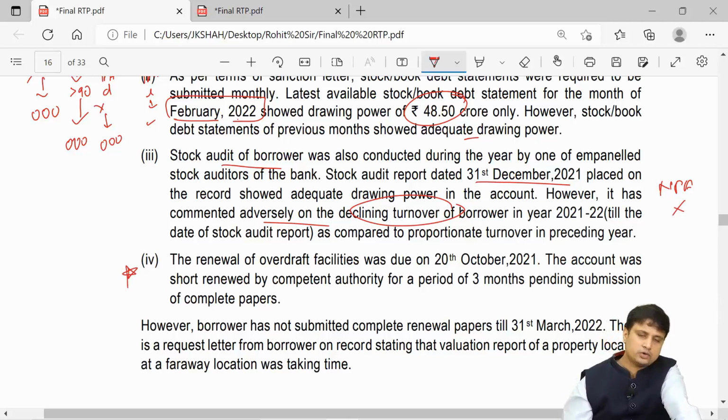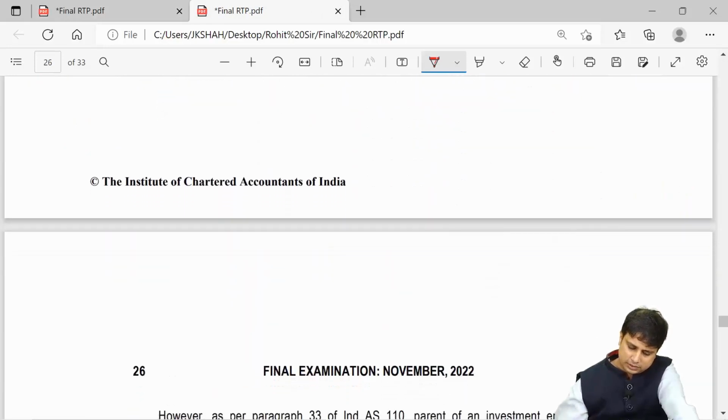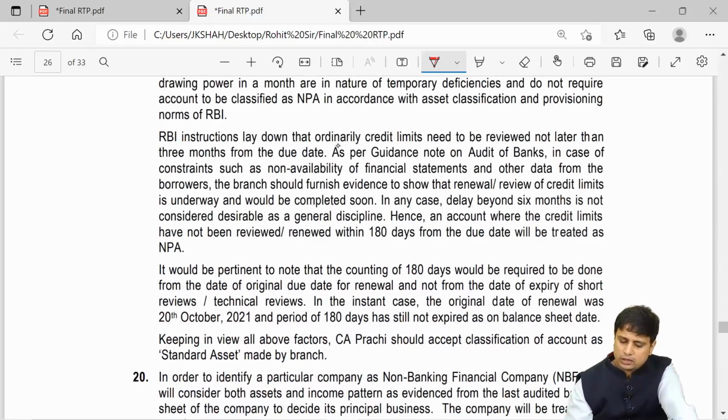Now this is one point that you need to make sure that you know of. The renewal of the credit facilities on 20th of October. The account was renewed by the competent authority for a period of 3 months pending submission. So what they are saying here is, RBI lays down ordinarily credit limit needs to be reviewed not later than 3 months from the due date.